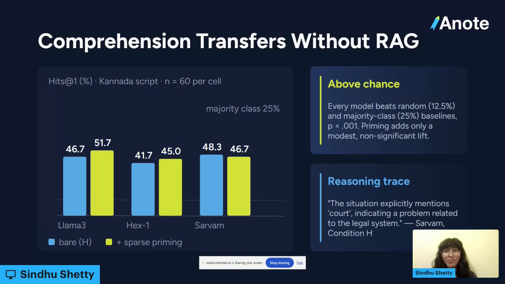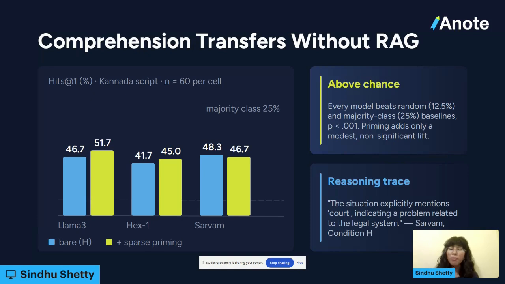Okay, so on to the findings. The first one, which was really surprising, was that comprehension actually transfers without RAG at all. All 3 models were able to display a significant amount of comprehension in the low resource language that they had no training in, without having major priming or RAG retrieved documents at all. We also wanted to make sure this was just above chance, so we checked against random guessing and also majority class, which would be like if a model just guesses the most common category in the entire complaints data set, and it beat both of them by a huge percentage. So the models were actually able to understand the language.